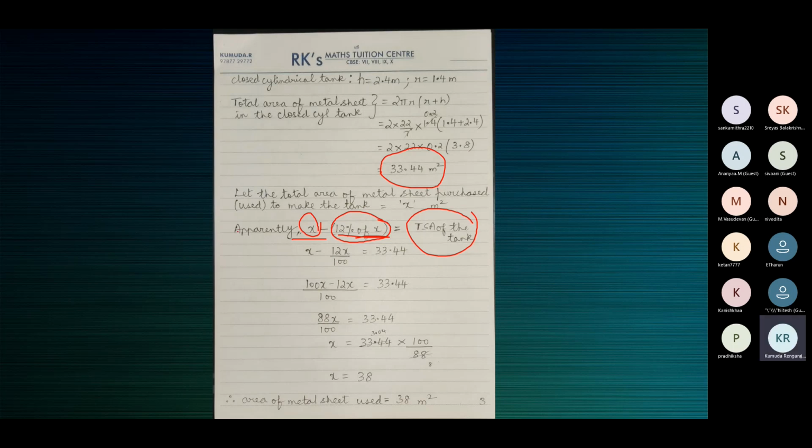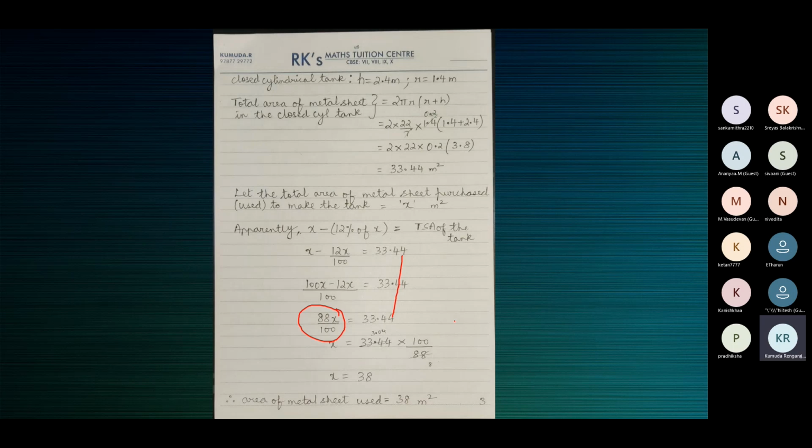You buy a little more, X. How much you buy, you don't know. X minus the wastage should be equal to the TSA of the tank. This is the equation. So X minus 12% of X, when you work out the LCM, you get 88X by 100 is equal to the TSA, which is 33.44. Very simple. X is equal to 33.44 into 100 by 88.